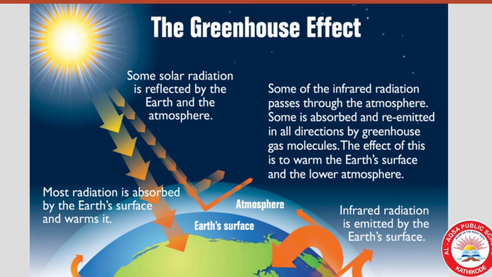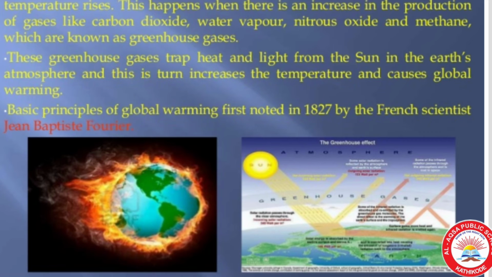Carbon dioxide is one of the greenhouse gases. Water vapor, nitrous oxide and methane are other greenhouse gases. These greenhouse gases trap heat and light from the sun in the earth's atmosphere, and this in turn increases the temperature and causes global warming. So let us discuss global warming.